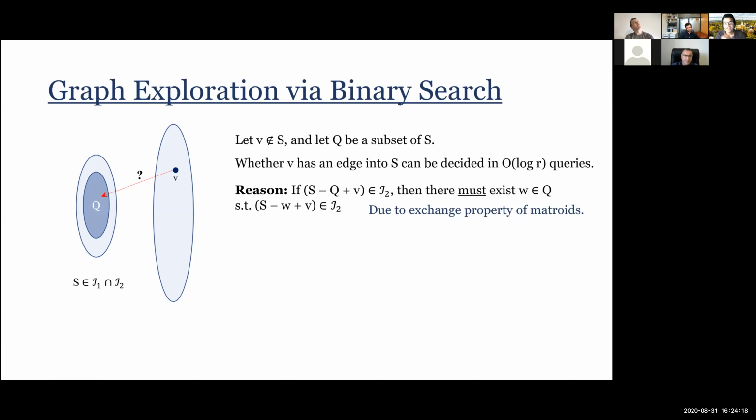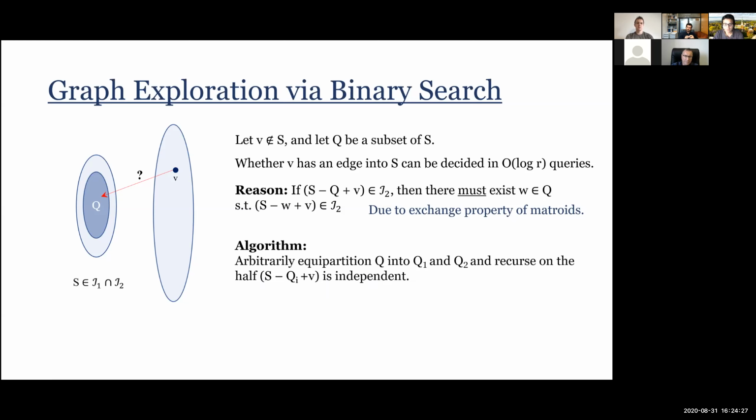Okay. So that's the main observation, that if I take out the whole Q and see if it is independent, then I know that in Q there is an edge. And just to find that edge, suppose now I have to find that edge, then the binary search will work, right? I arbitrarily partition Q into Q1 and Q2 and ask the same question. S minus Q1 plus V is independent or not. If it is, I throw away the other half. I can just fix on that half. And this says that getting an edge from V on the right side to Q on the left, whether there's an edge or not, and if there is, find it, that can be done in log R queries.